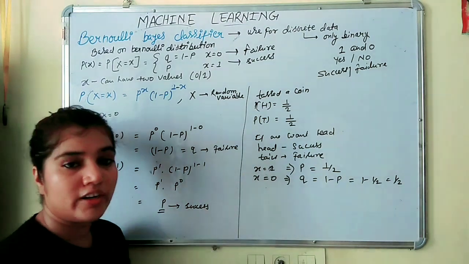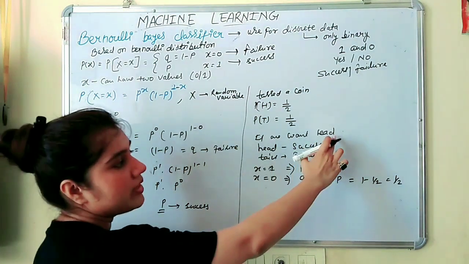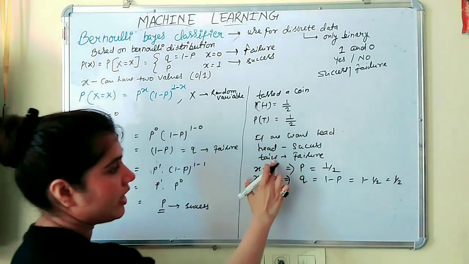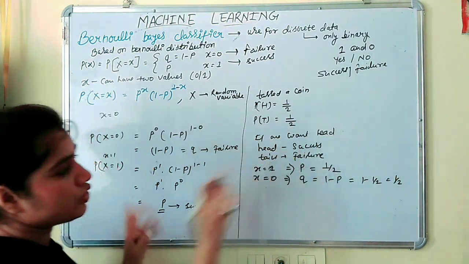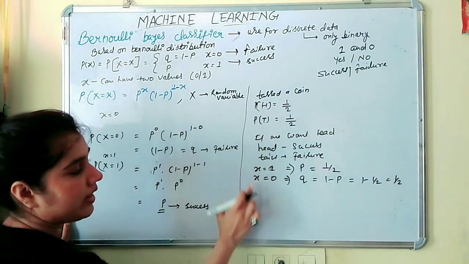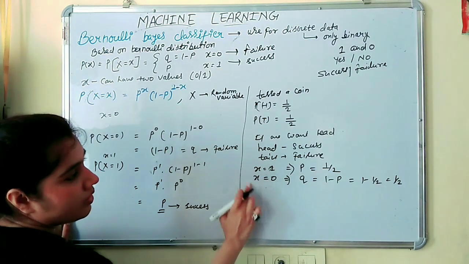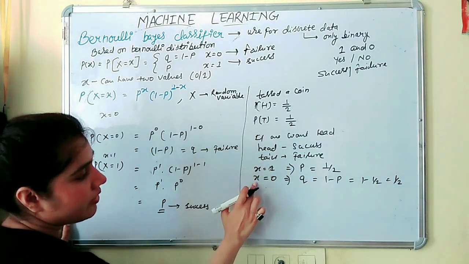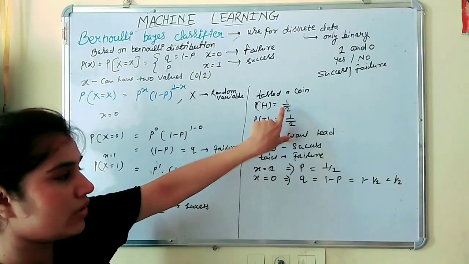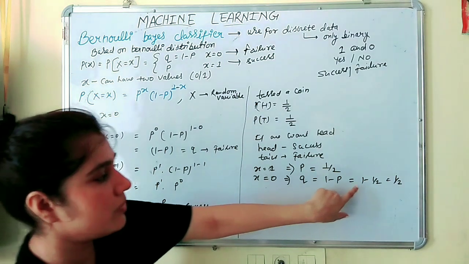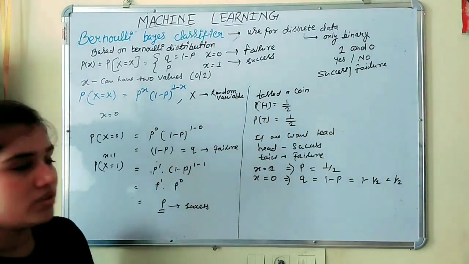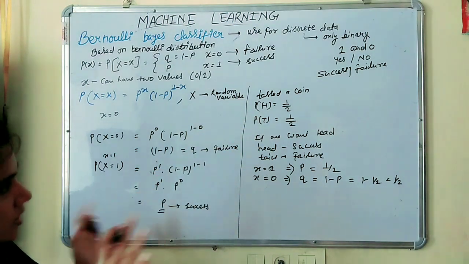If we are tossing a coin and we want heads, heads is considered a success, and if we get tails, that is considered a failure. For heads we put x equal to 1, and for tails we put x equal to 0. So P equals half, and Q is 1 minus half. This is the example.